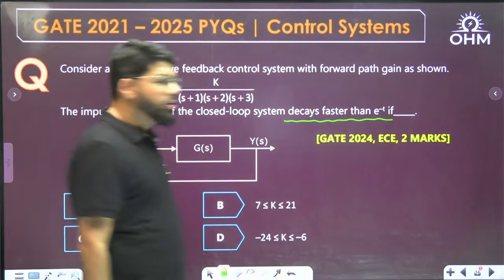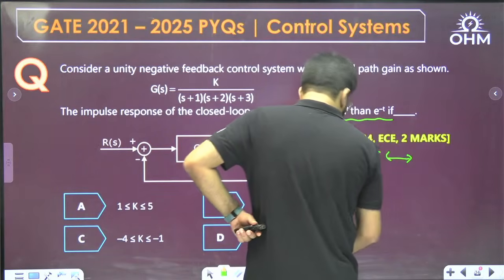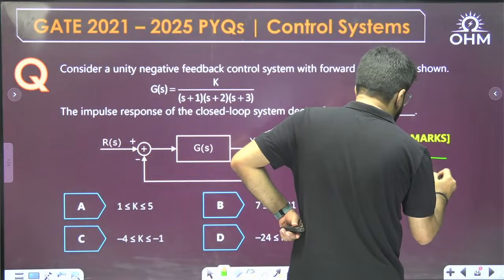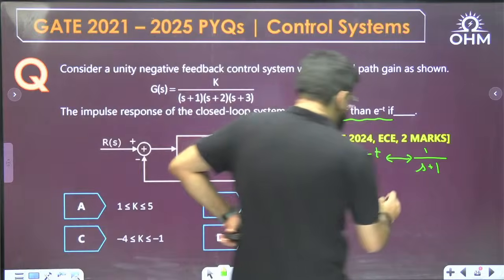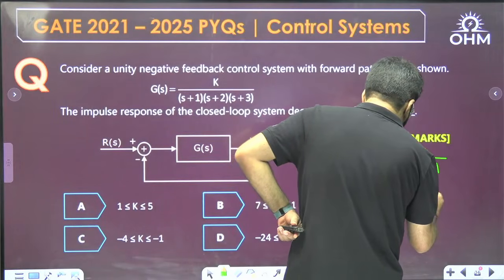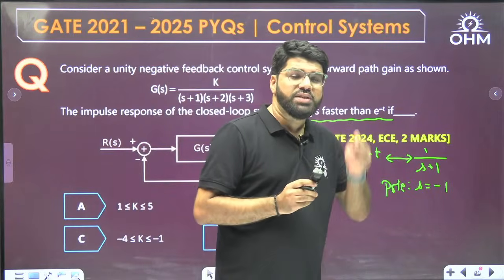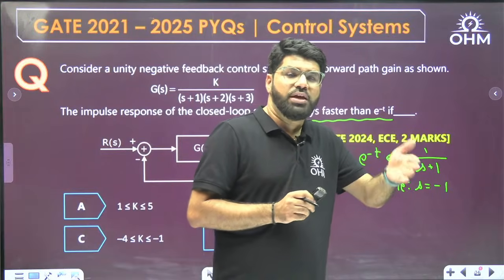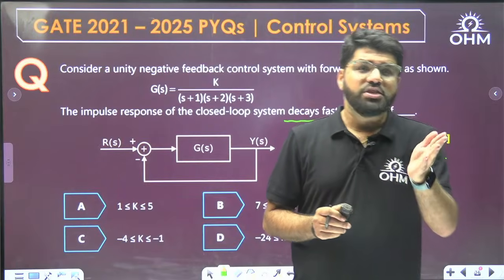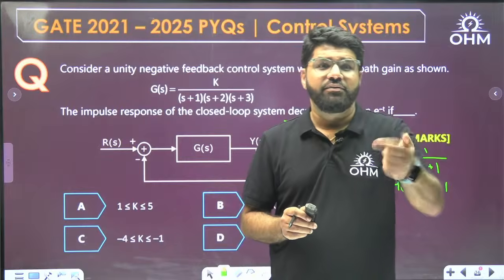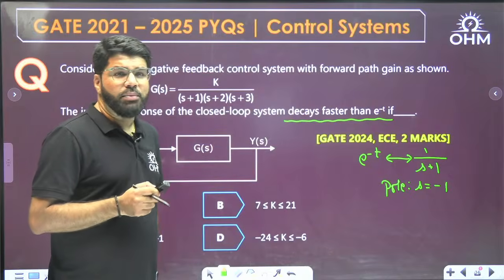Now see, e power minus t, what is the Laplace transform? This is actually a question related to the concept you study in dominant pole concept. E power minus t has the Laplace transform 1 upon s plus 1, and that has the pole s equal to minus 1. In the dominant pole concept, the poles which are closer to the origin, or closer to the imaginary axis in the LHP, decay relatively slower. The poles far away from the origin decay relatively faster. Now I want the impulse response decaying faster than e power minus t.